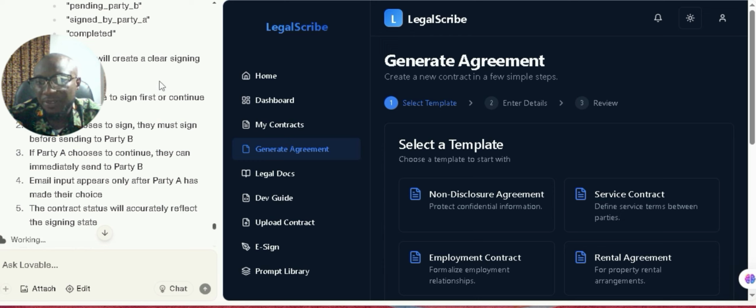So we're implementing these features to make it possible for party A to choose whether to sign before sending to party B or just to continue sending to party B. And also, when party A chooses, a function that would require us to input party B's email address so that the document will be sent to party B's email address for signing. So that is what we are implementing right now.